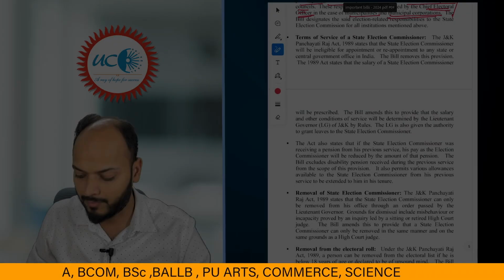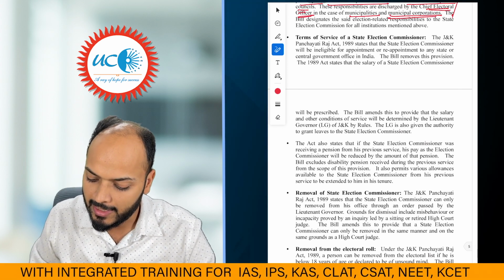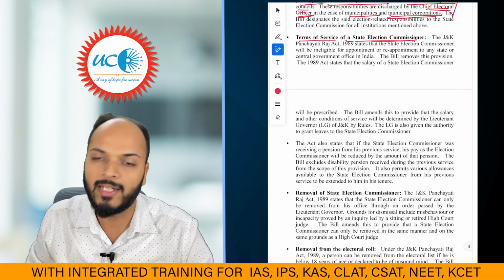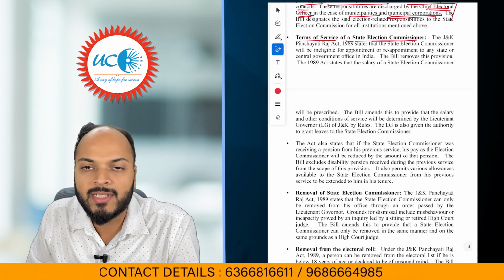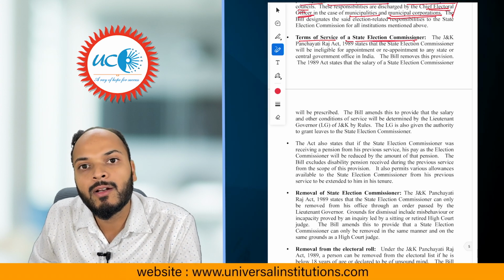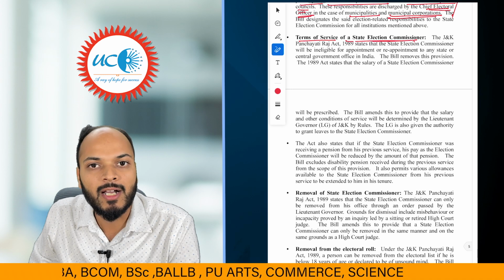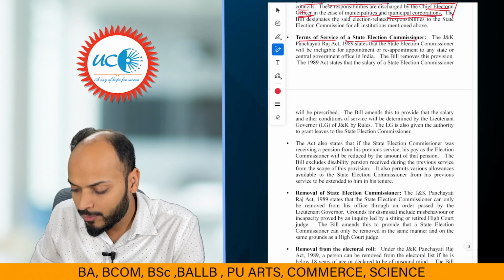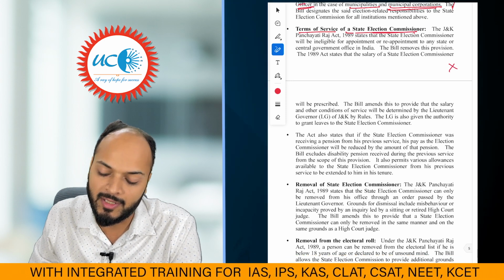The next change proposed by the bill is regarding the terms of service of a state election commissioner. As per the existing laws, the state election commissioner cannot take any job in either the central government or the state government after retirement. Right? The new bill removes such a restriction from the state election commissioner.